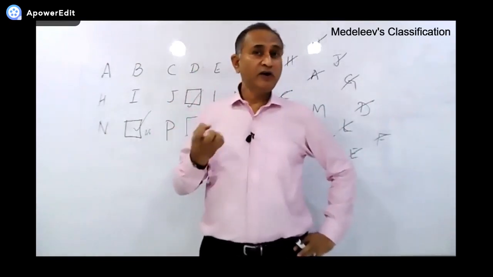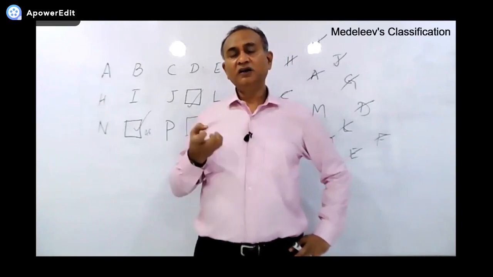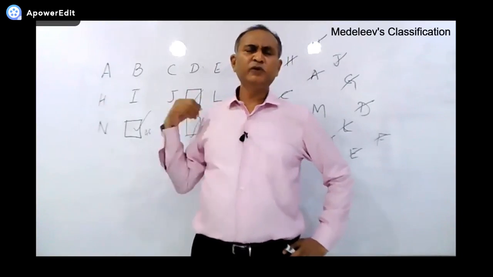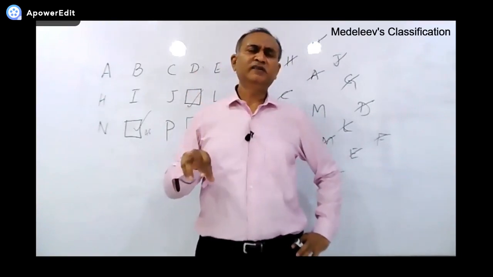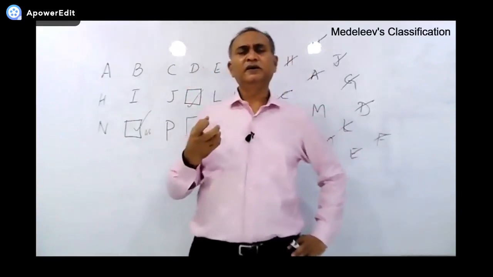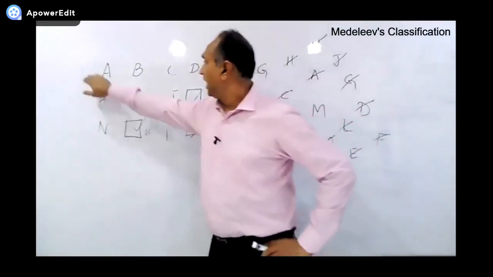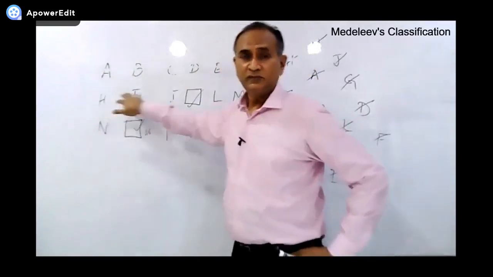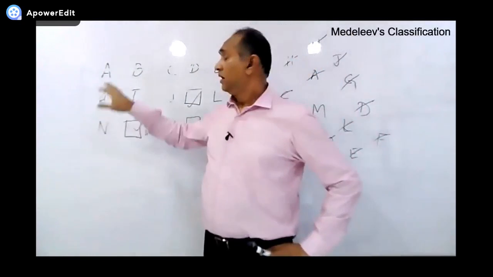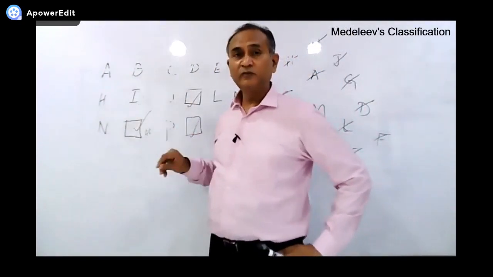Clear? So what is the main task here? What are the main points here? That Mr. Mendeleev arranged all the then known 56 elements. He published his periodic table 2 times. One with 56 elements, the other one with 63 elements. So he published his periodic table having vertical columns and horizontal rows. All right? And in his periodic table, he left certain blank spaces.